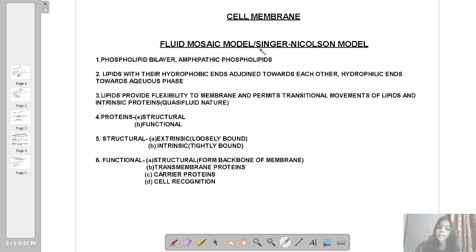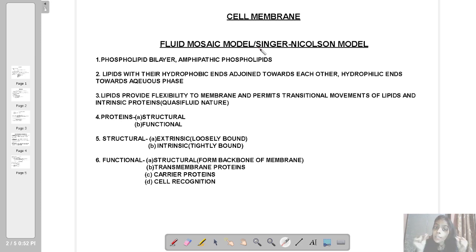That means it has a three-layered structure, and the layers are the same: two protein layers enclosing one lipid layer. But the unit membrane model gave additional information about the total thickness of the cell membrane.